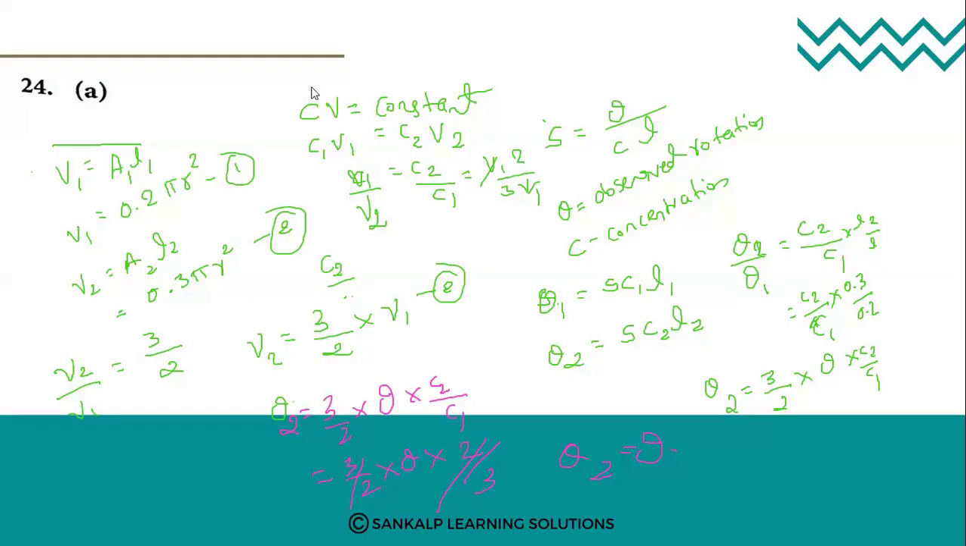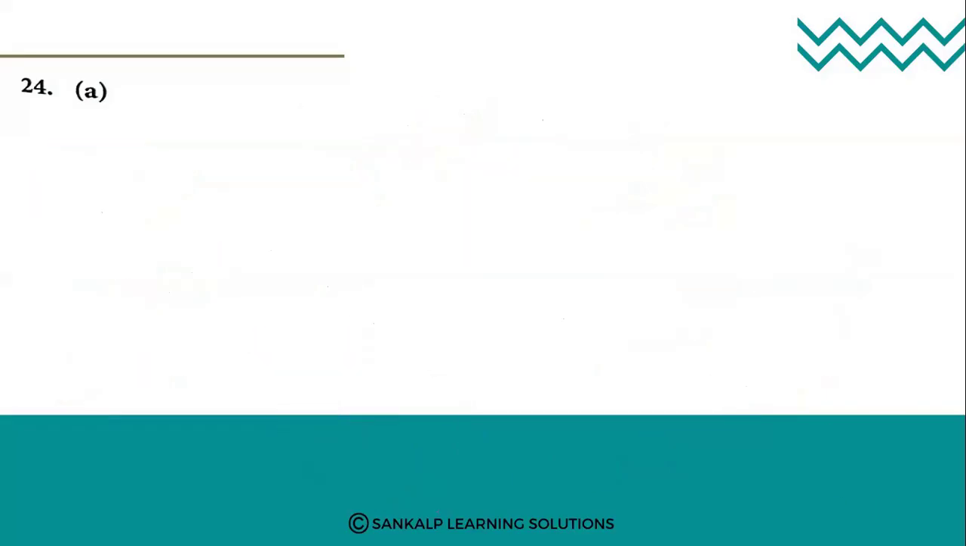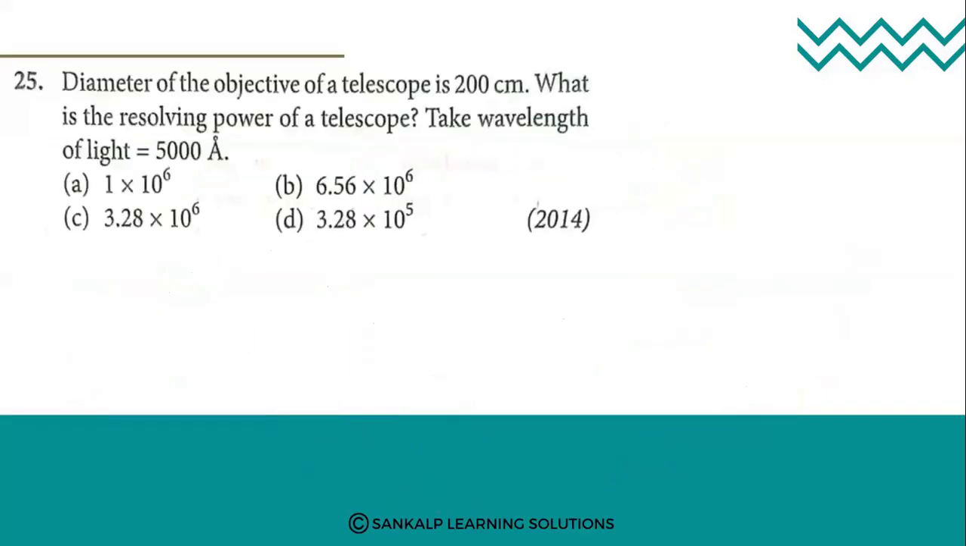Okay, next question. See, the diameter of the objective of a telescope is 200 centimeter. What is the resolving power of the telescope? Take wavelength of light as 5000 angstrom.